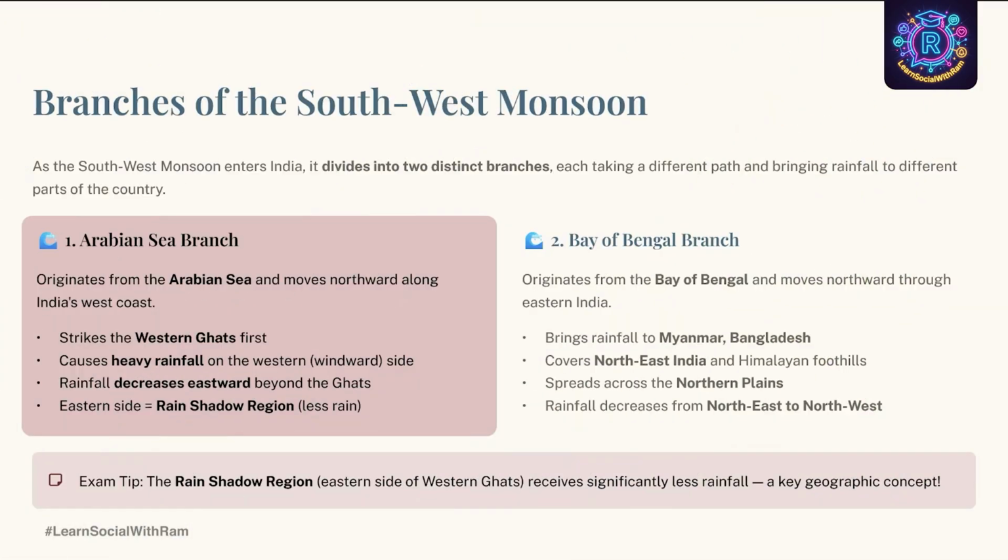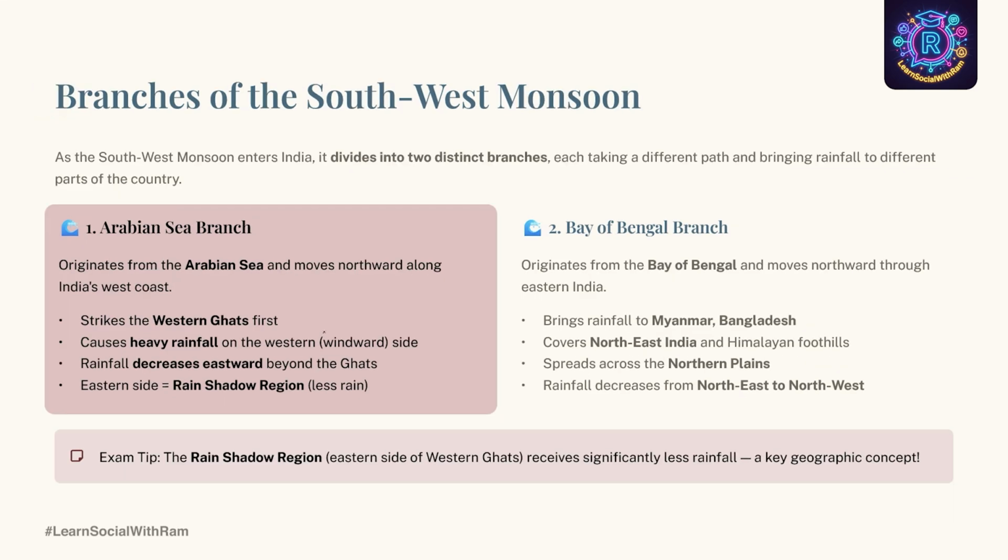Let us study this season by understanding the 2 important branches of the southwest monsoon. The Indian monsoon winds split into 2 branches: one is the Arabian Sea branch and the second is the Bay of Bengal branch. First, let us understand the mechanism of the Arabian Sea branch. Let us consider our India map.